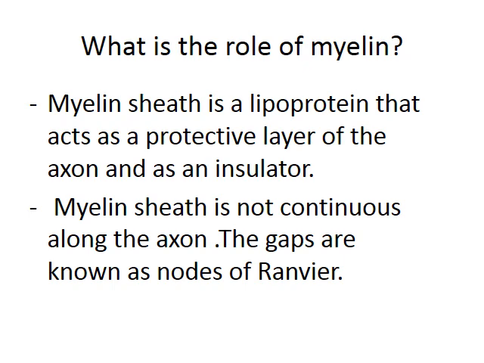What is the role of myelin? The myelin sheath is a lipoprotein. That is the definition of the myelin sheath. It acts as a protective layer of the axon and as an insulator. The myelin sheath is not continuous along the axon. The gaps are known as the nodes of Ranvier.